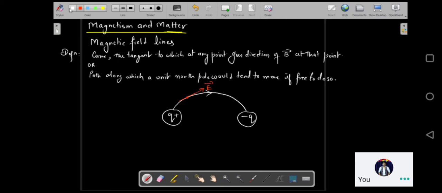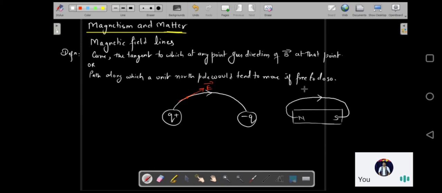So if I have a bar magnet, there is a north pole and there is a south pole, then the magnetic field lines would emerge out from the north pole and they would come inside the south pole. The direction of magnetic field lines would be from north pole to south pole.